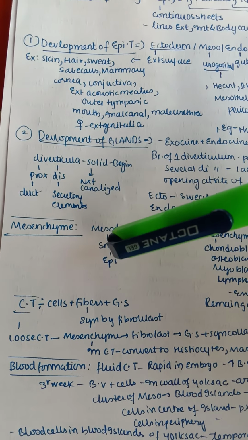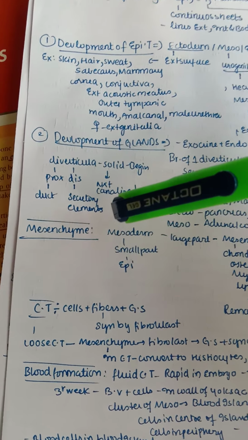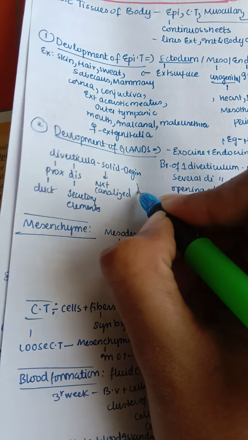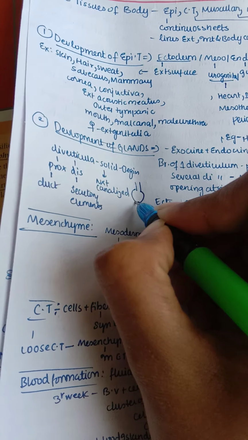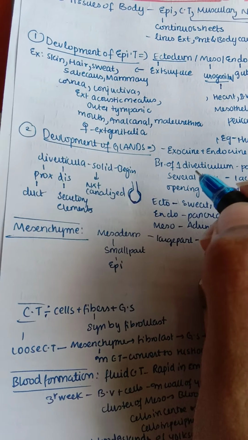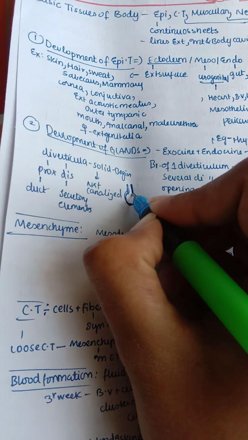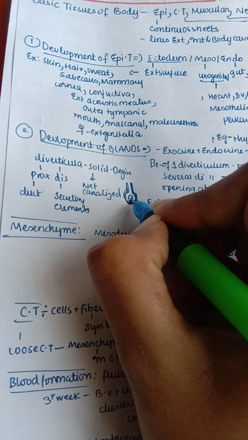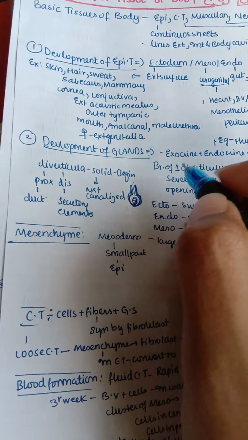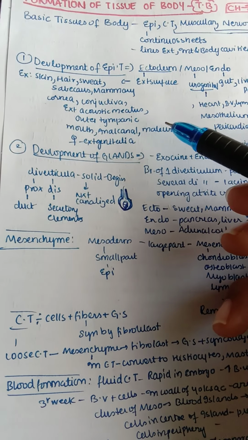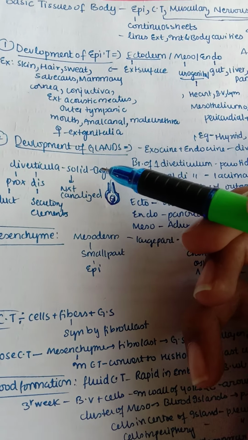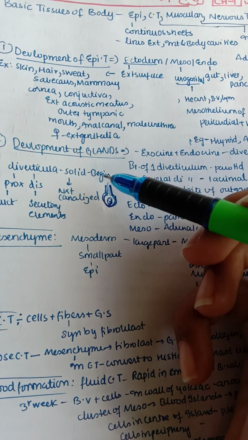Now we need to understand that diverticula are divided into a proximal part and a distal part. For this I need to show a small diagram like this. For example, this is the proximal part and this is the distal part. The distal part has the secretory elements and the proximal part forms the duct, so by this all the secretions get out. So the diverticulum is divided into proximal and distal parts. And coming to solid.